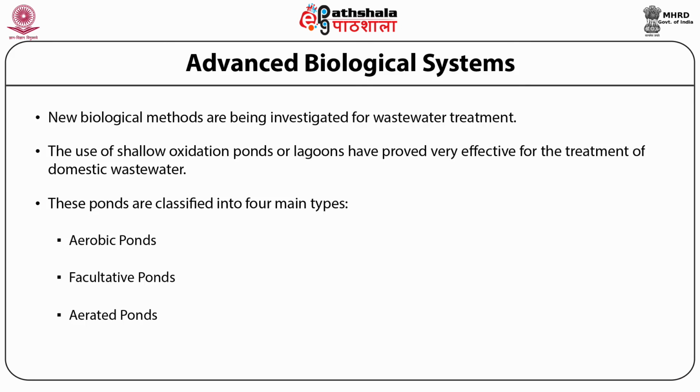Facultative ponds. This is the most frequently encountered type of pond. These ponds have an aerobic upper zone and an anaerobic lower zone, and the operation of the typical facultative pond is achieved. The organic waste enters at the top end of the pond where the suspended solids settle to the bottom. So facultative ponds are very efficient at removing biological material from wastewater because they have both kinds of conditions simultaneously.